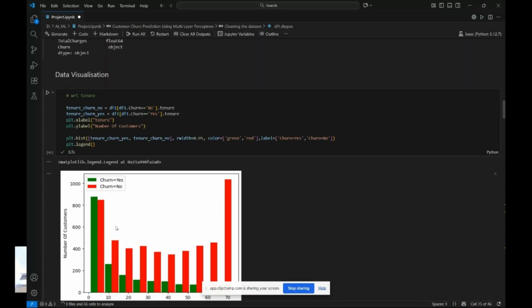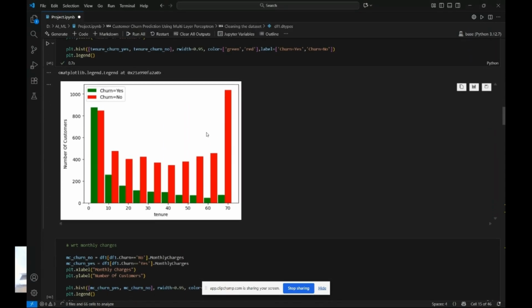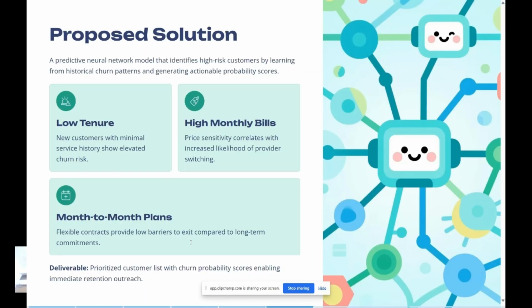Then there are the month to month plans as well, which I recognized as we discussed. In the month to month plans, they get more flexibility. A month to month plan gives them an illusion of free will, more free will compared to the longer term commitments of 1 year or 2 years. So it turned out that month to month plans actually had a low exit compared to long term plans. So maybe we can figure out which people are on a long term subscription, with a higher monthly bill and a lower tenure, meaning they have a higher risk of churning out. So that's the point.